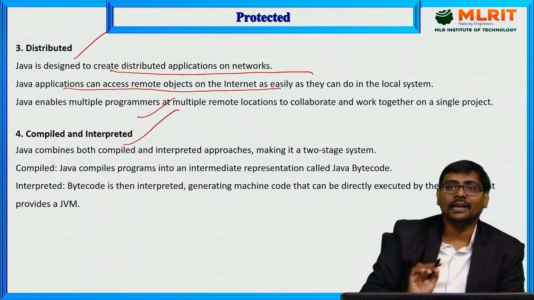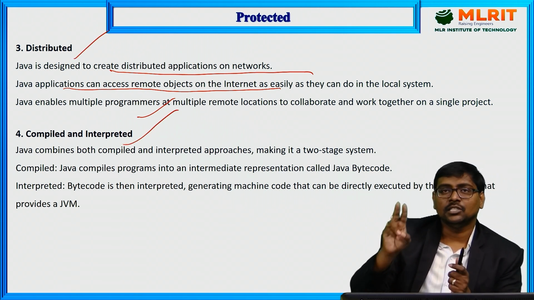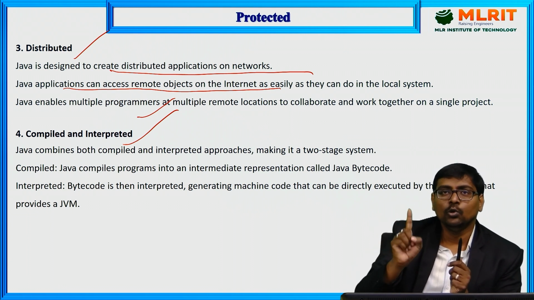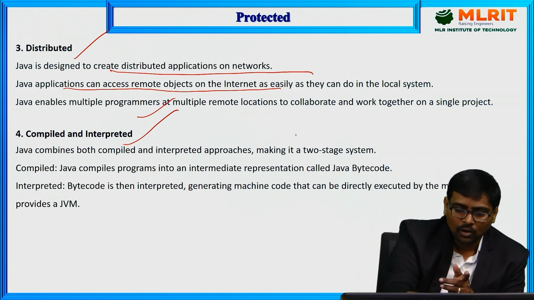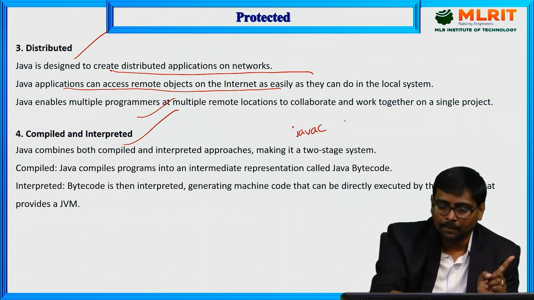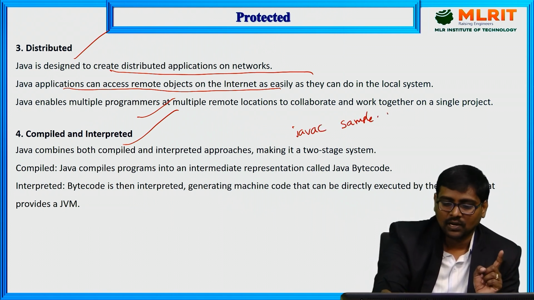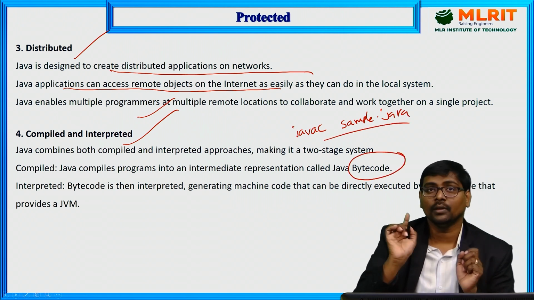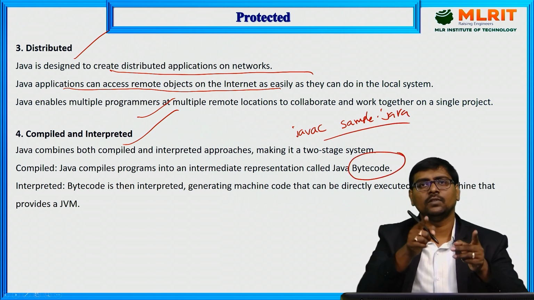Compiled and interpreted means Java has two steps for execution. First, you need to do compilation using the syntax javac. Suppose your class name is Sample, so Sample.java. What does it return? It returns byte code. Now, what is the advantage of these two steps?